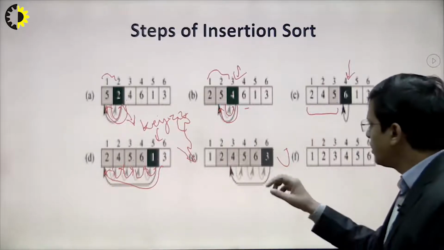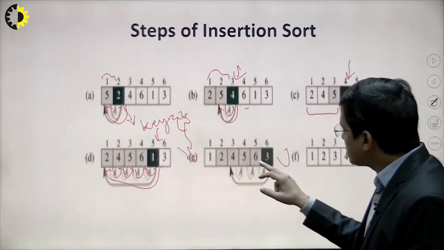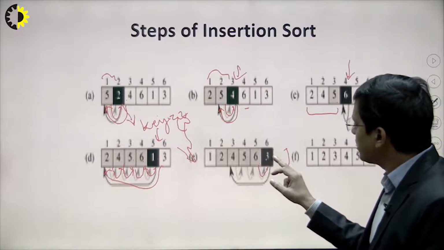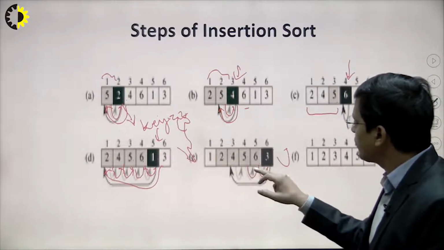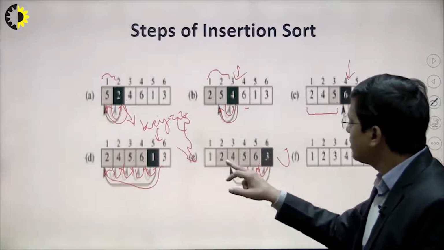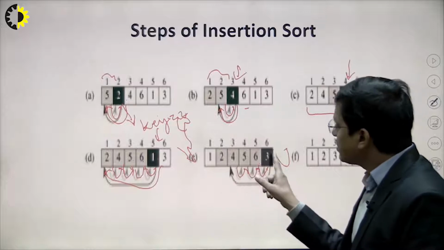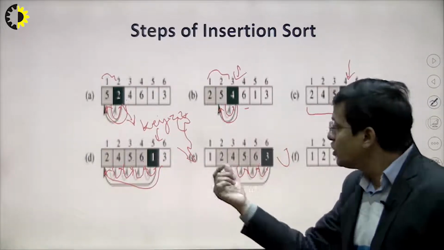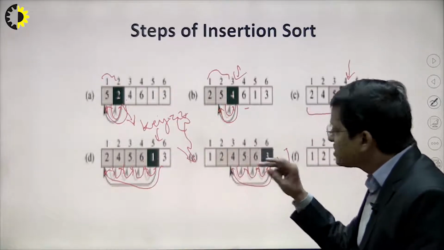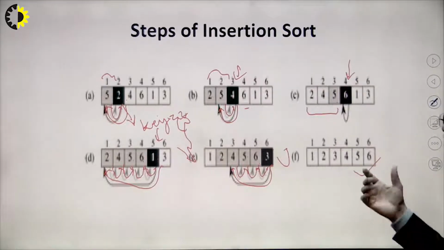Similarly, 3 is coming, so we compare with 6. 6 is greater than 3, so it is shifted. 5 is also greater than 3, so we shift it one step forward. Similarly 4 is greater than 3, so it is shifted too. Then 2 is smaller than 3, so 2 will not be shifted, and we place 3 at location 3. Similarly we get the output.